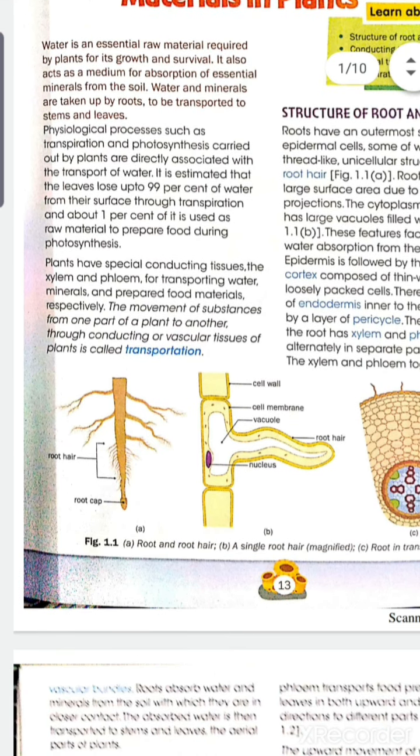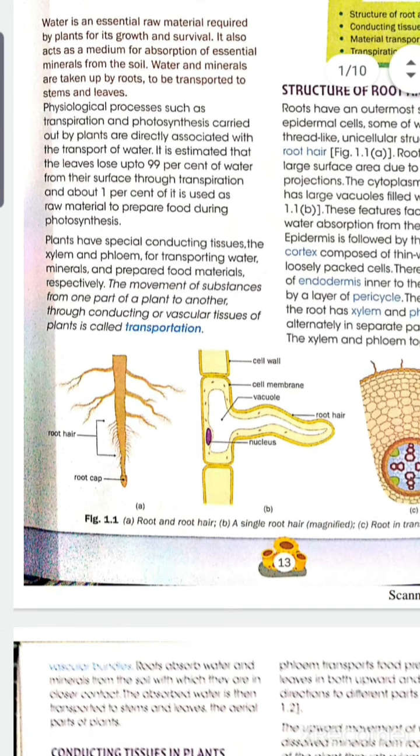Some physiological processes in plants, like transpiration and photosynthesis, are directly associated with water. Transpiration means the release of the excess water. Photosynthesis means the formation of glucose, starch, or food. If the plant's roots cannot absorb water properly, then this process will not take place.